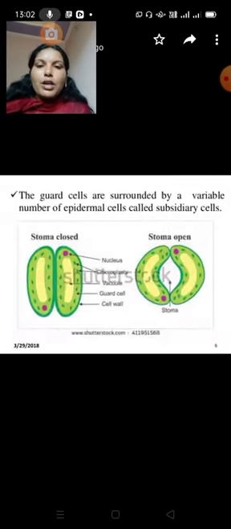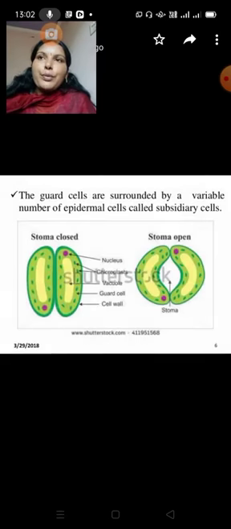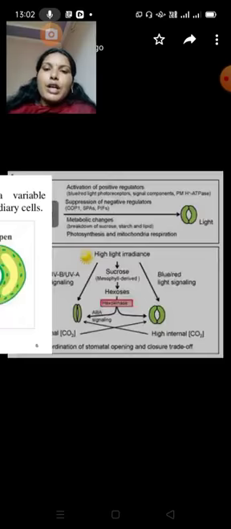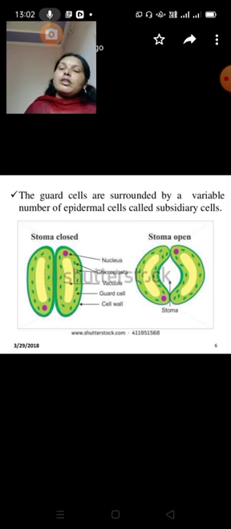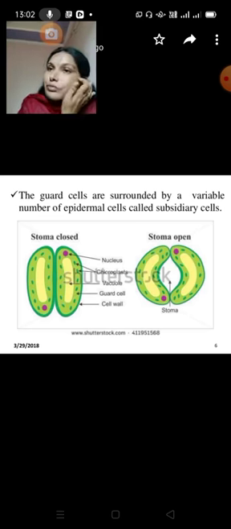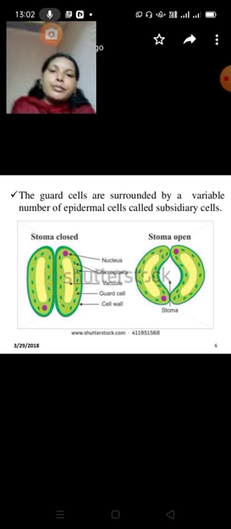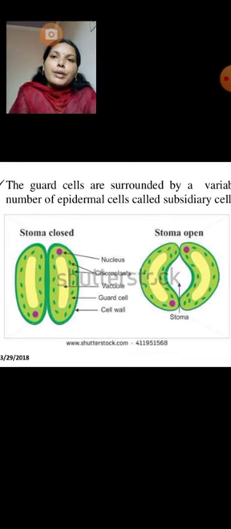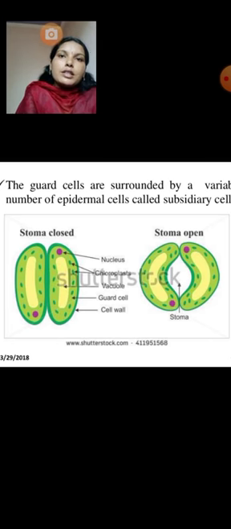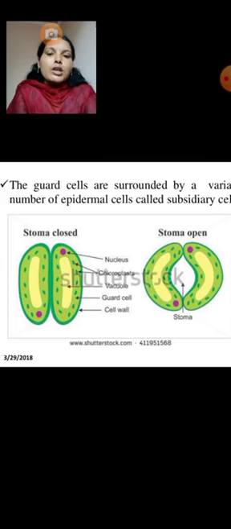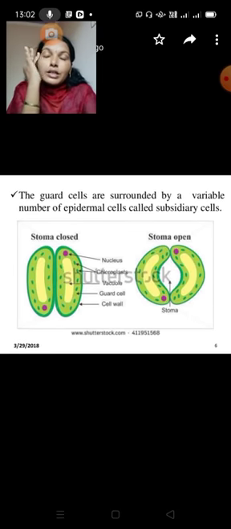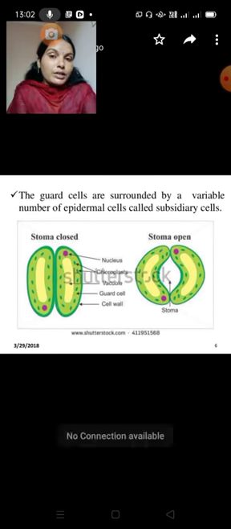Now we see the theories. The first one is the starch sugar hypothesis. What is happening in the starch and sugar hypothesis? This starch and sugar hypothesis was proposed by Lloyd. In the daytime, the chloroplasts present in the guard cells perform photosynthesis and form sugars. So in the daytime, the stomata is taking light.